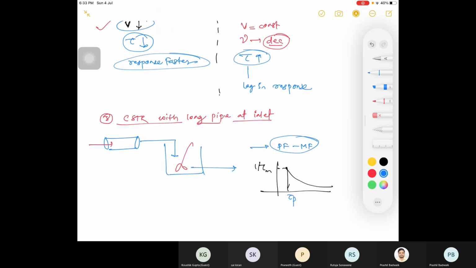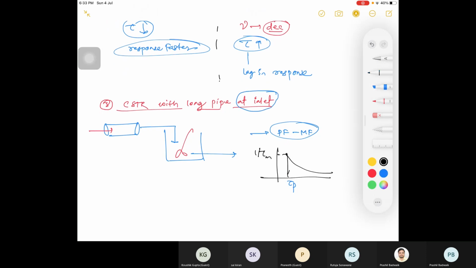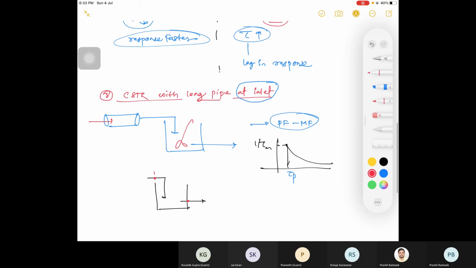So CSTR with long pipe at inlet. What it is telling you physically? फिजिकल क्या दिख रहा है यहाँ पे? Suppose this is your CSTR and I told you your point of injection is this, your point of detection should be this, right?